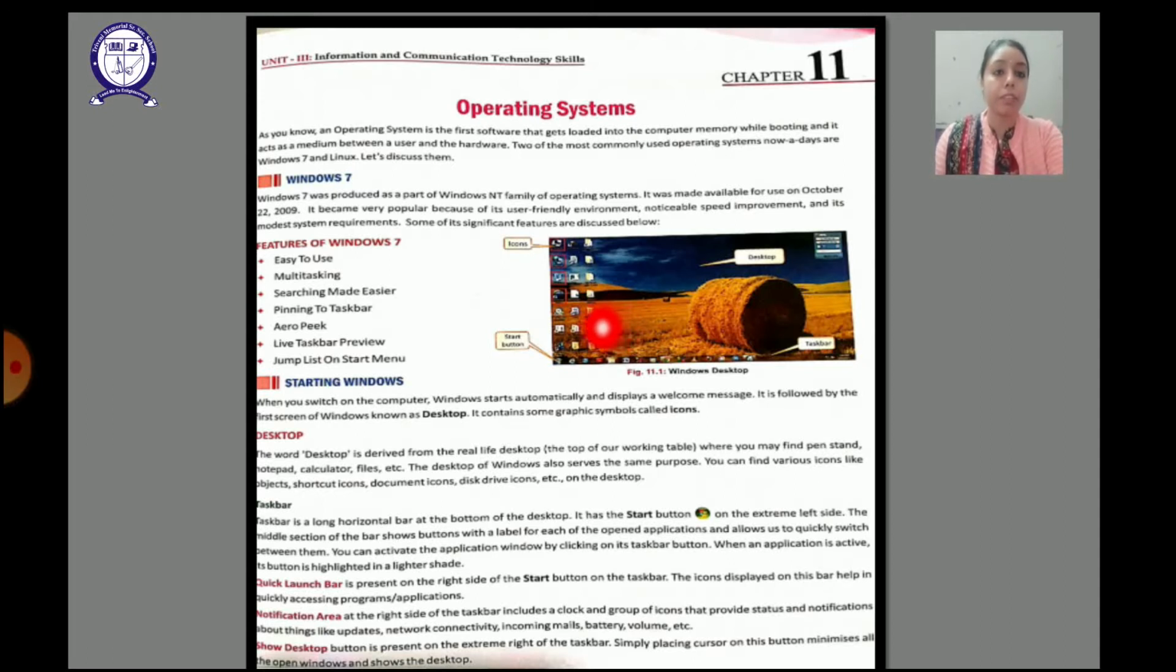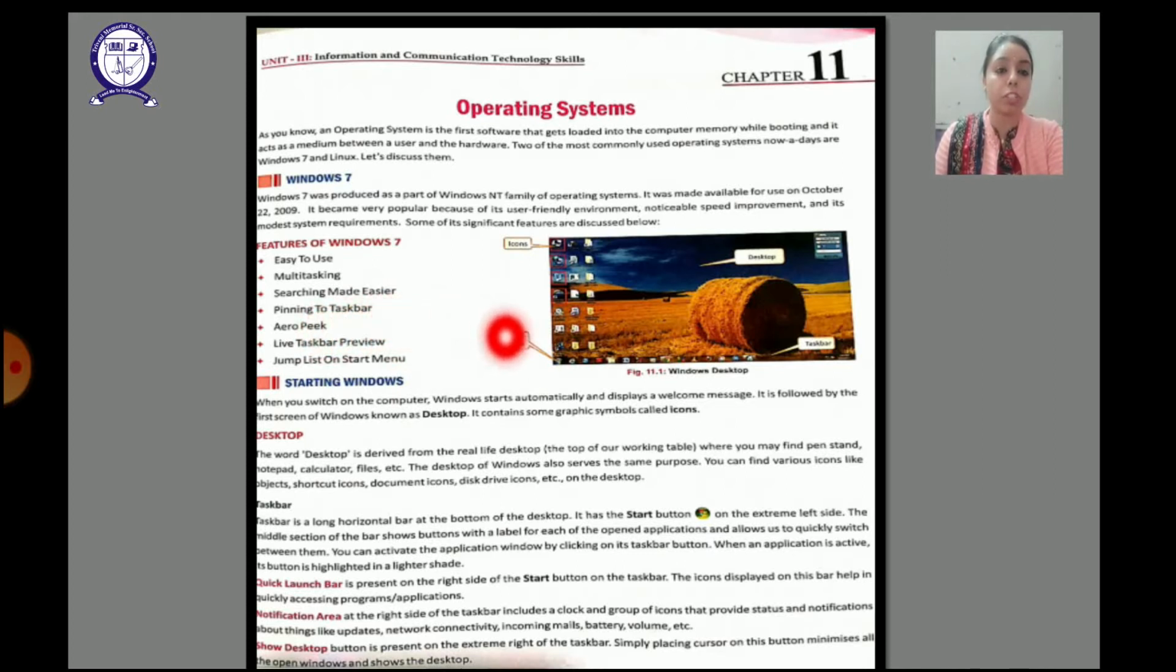There are some significant features of the Windows 7 operating system. First, it is easy to use. Second, it is multitasking. That is, we can perform more than one task at a time. Third, it is easy to search the data or any file or folder. Then we can pin any software on the taskbar here also. Then it has an Aero Peek feature.